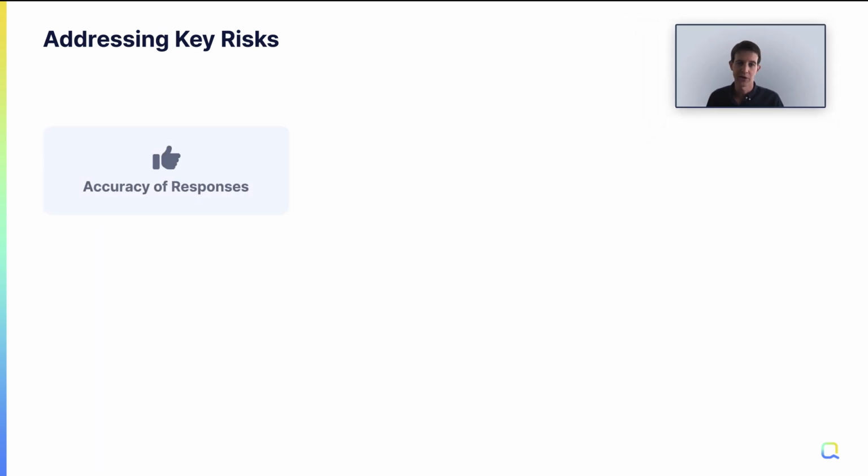So let's end by talking about, at a high level, some of the unique risks that generative AI or large language models present that are maybe different than some of the risks with the previous generation of automated assistants. At a high level, these fall into 3 categories. So the first is going to be accuracy of responses. So how do we ensure that if we're generating a response, it's accurate, the information being provided to the customer is truthful.